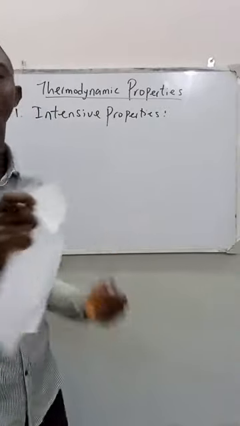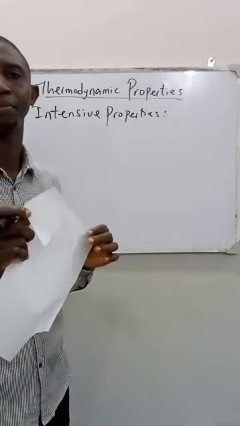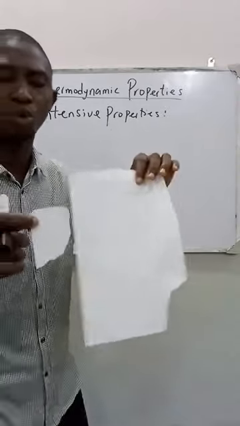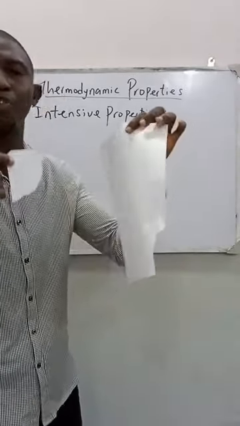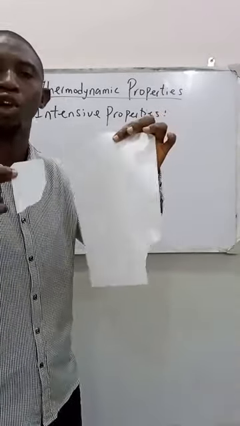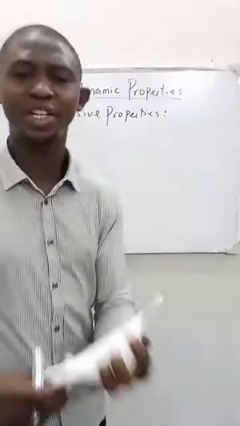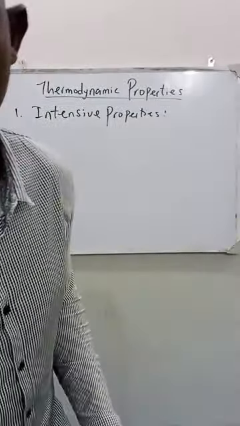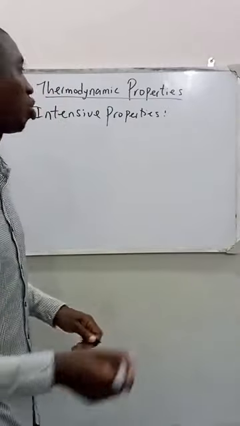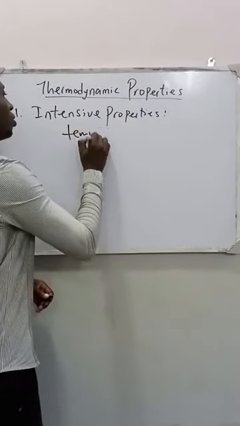The value does not depend on the size of the system. You can see. So a good example is the color of a white paper. Another good example of that is temperature.